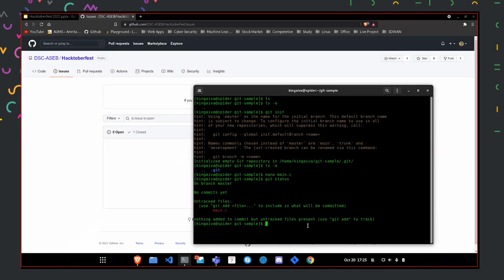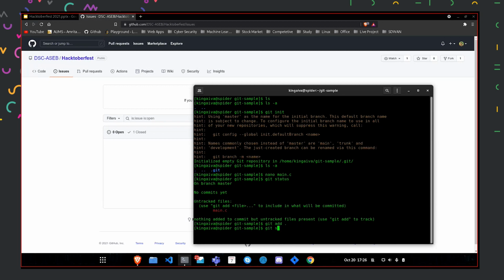So now we'll be going on to the next command, which we'll be using for tracking the files. If we type git add, there are two options. Instead I can just go for main.c. This will just add the tracking for this particular file. So if there are several files, it will track only this file. It won't track any other files. But if I type git add space dot, it will track the complete folder. So whatever files are present in this folder, it will track everything.